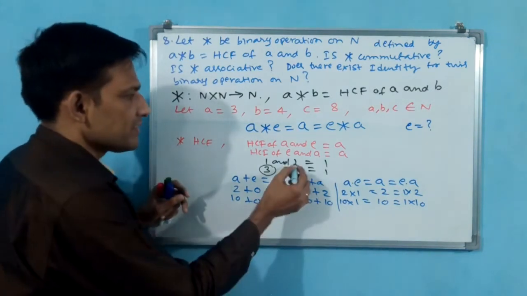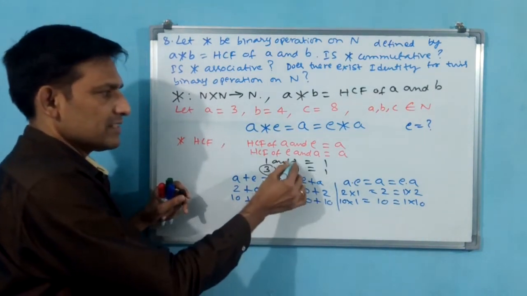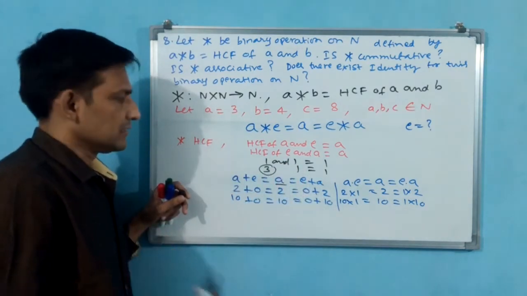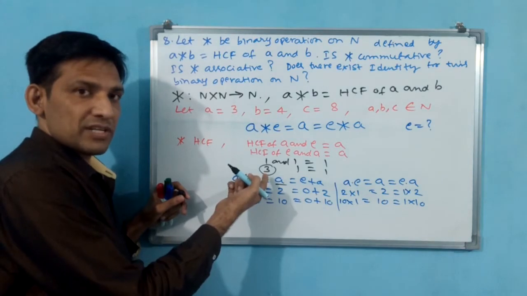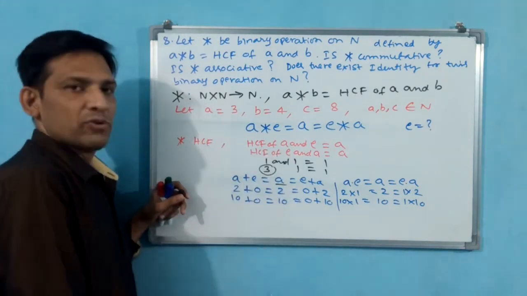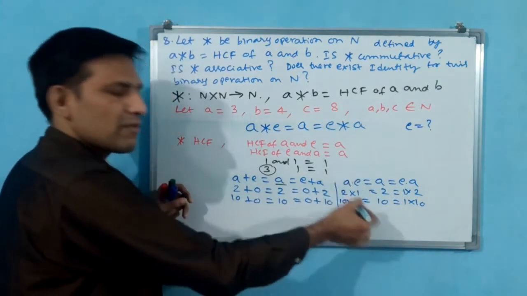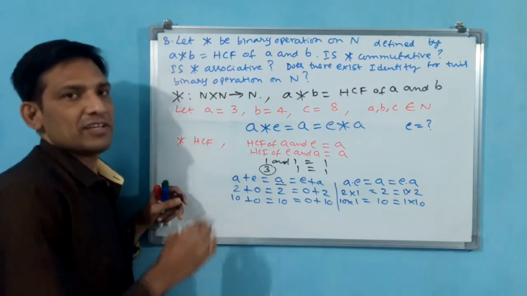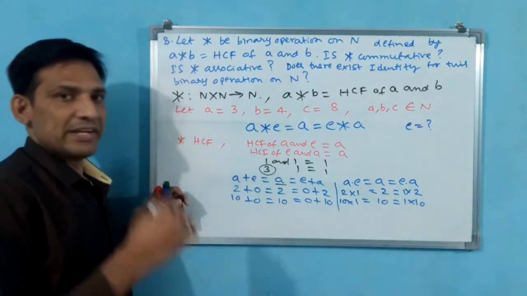If you take this as A, then only one number works, that's all. But E should not be changed, E should be constant. E 0 means for every number 0, E 1 means for every number 1. Like that, for every number, an identity is there. For HCF, there is no identity.